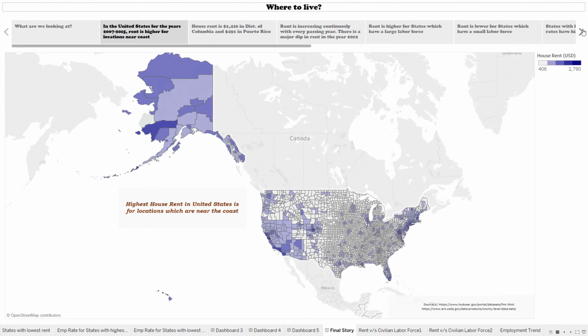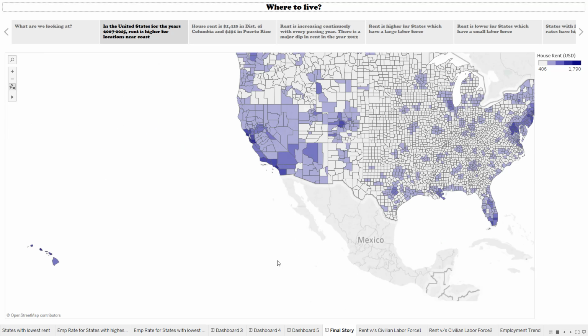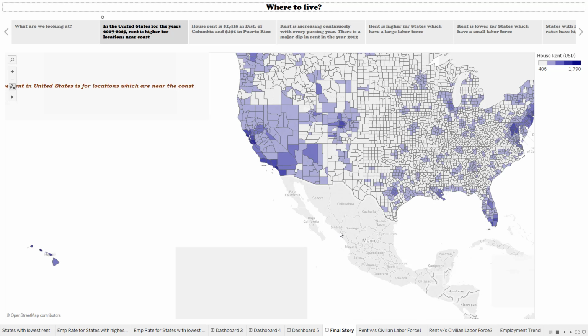On loading the data in Tableau, our first visualization indicates that the coastal areas attract people who can afford higher rents. This fact is evident from locations on both west and east coast.